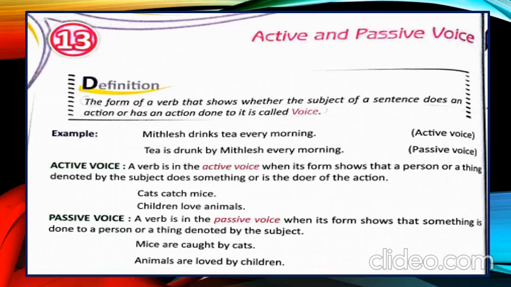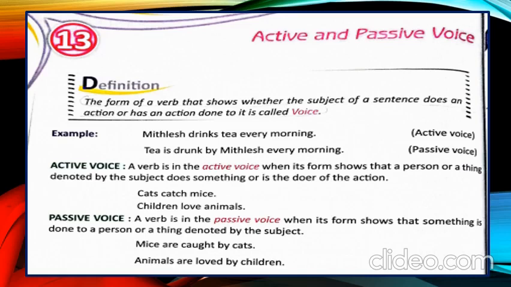Definition: the form of a verb that shows whether the subject of a sentence does an action or has an action done to it is called voice. Example: Mithilesh drinks tea every morning, active voice. Tea is drunk by Mithilesh every morning is passive voice.